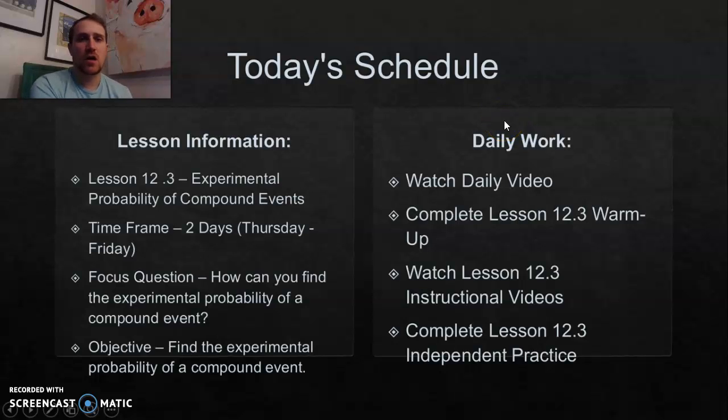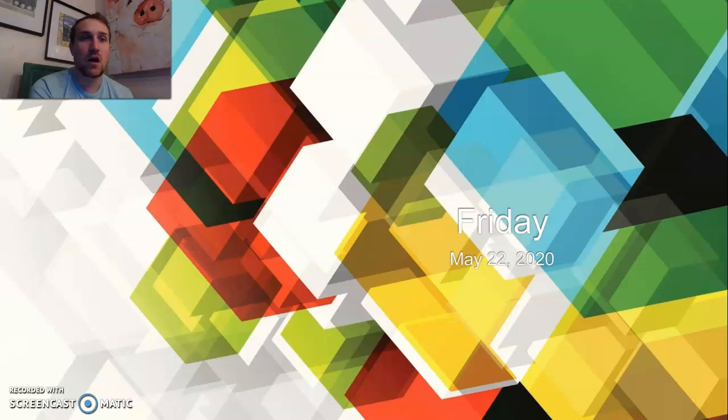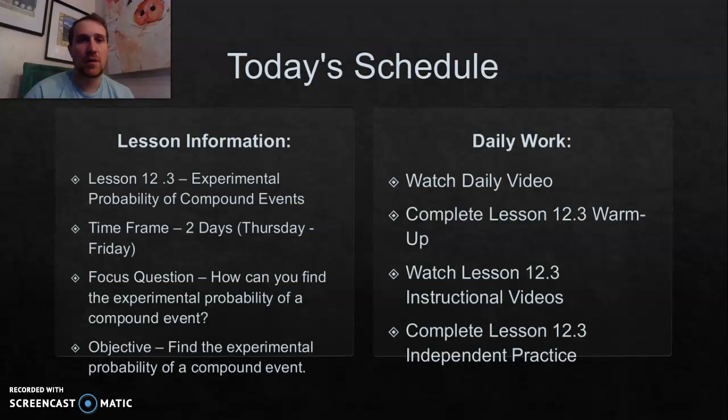Today we're starting our work on lesson 12.3, which is experimental probability of compound events. Now, compound events means that more than one thing is happening at a time. That could be I flipped a coin and spun a spinner. That could be I rolled a dice and flipped a coin.